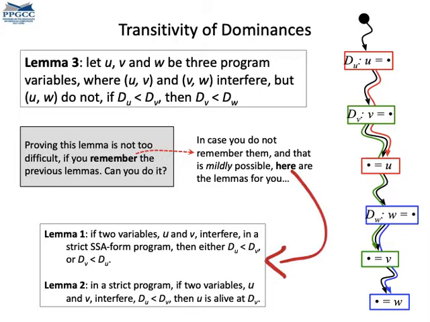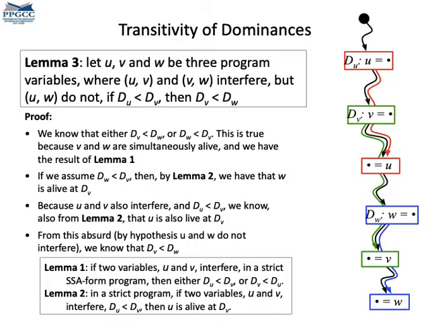And I know I'm giving you a lot of lemmas. You may decide to stop the video and read them over again so that you make sure that you are on track. From lemma 1, either the definition of v dominates the definition of w, or vice versa. Let's assume that dw dominates dv. We know from lemma 2 that w must be alive at the definition point of v. Lemma 2 also gives us that u must be alive at dv, because du dominates dv. However, that's absurd, because the premise of the lemma says that u and w do not interfere. Therefore, dv must dominate dw.